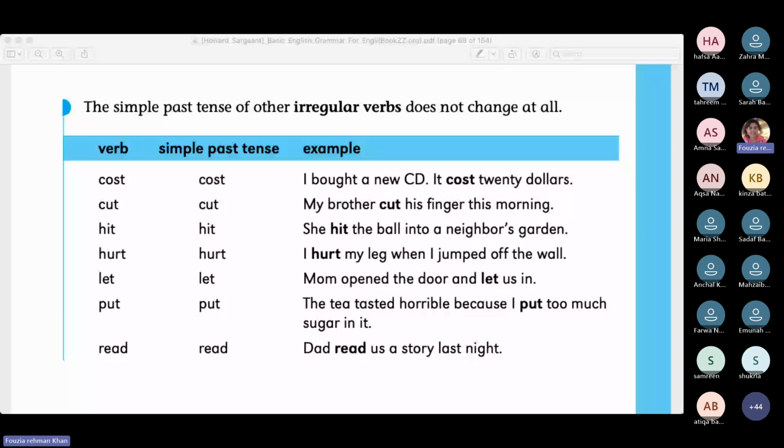Now we are quickly moving to the 10th one, and this is related to spellings. As we have read, there are four kinds of spelling change that can take place while we are converting the present tense to the past tense. One is ed, which is very regular, d regular. Then we double the last letter. And then finally we just remove the y and add ied.